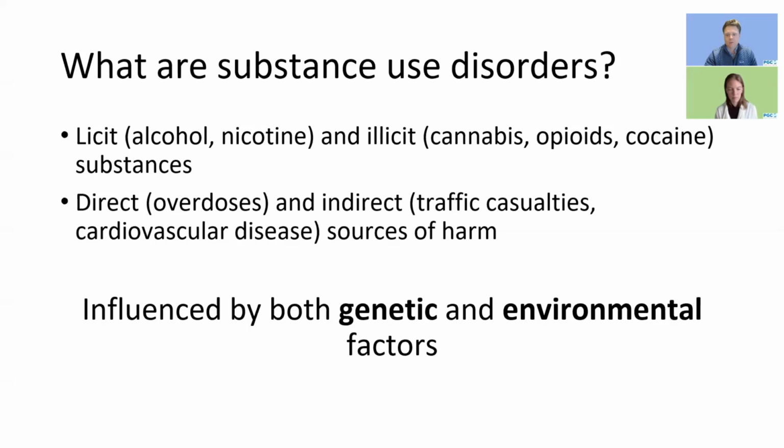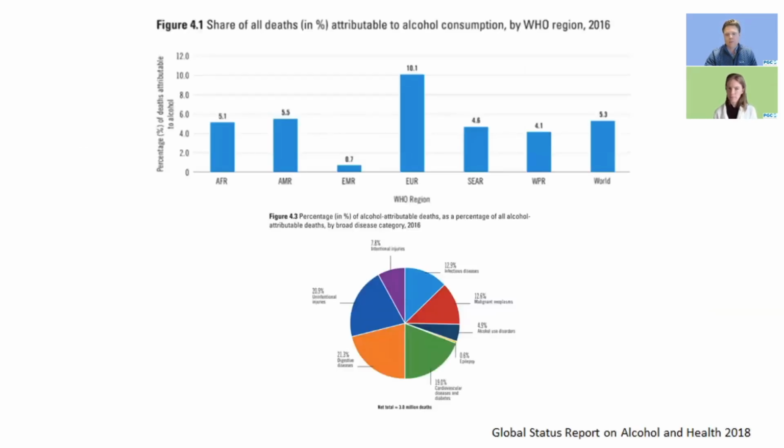Problematic substance use can result in a variety of negative consequences, including death as a result of consuming the substance itself, or what we call overdose, as well as indirect consequences, such as being involved in a traffic-related accident or experiencing health-related issues and disease as a result of long-term use. And as we'll talk more about shortly, substance use disorders are influenced by both genetic and environmental factors.